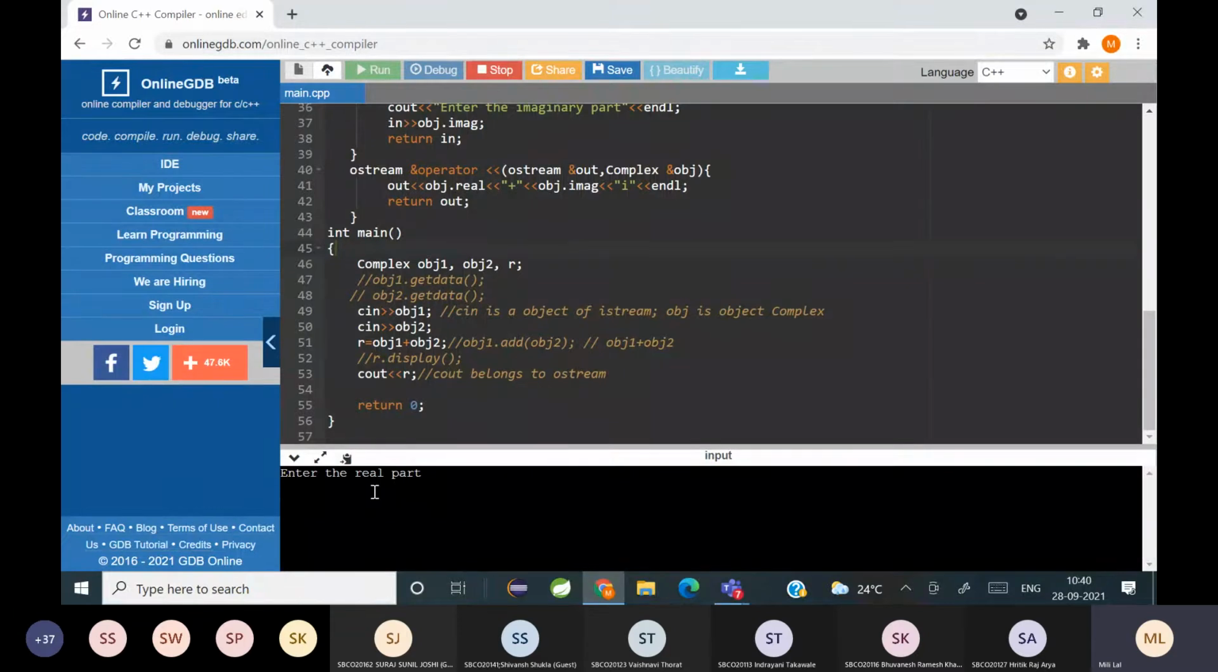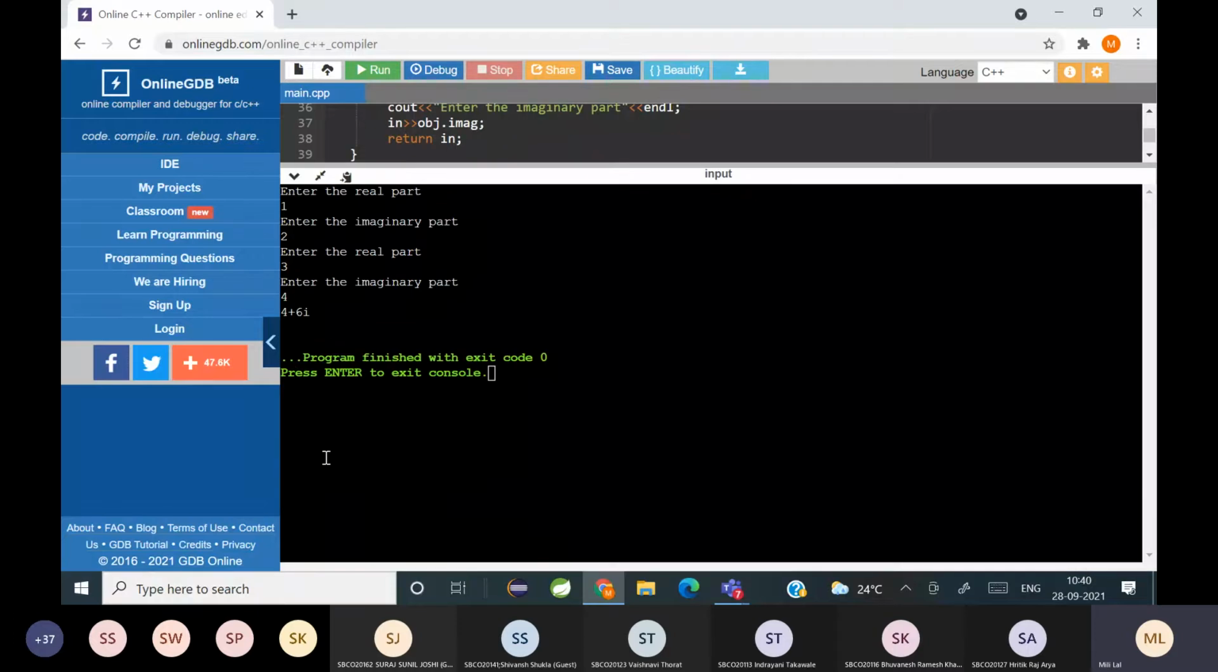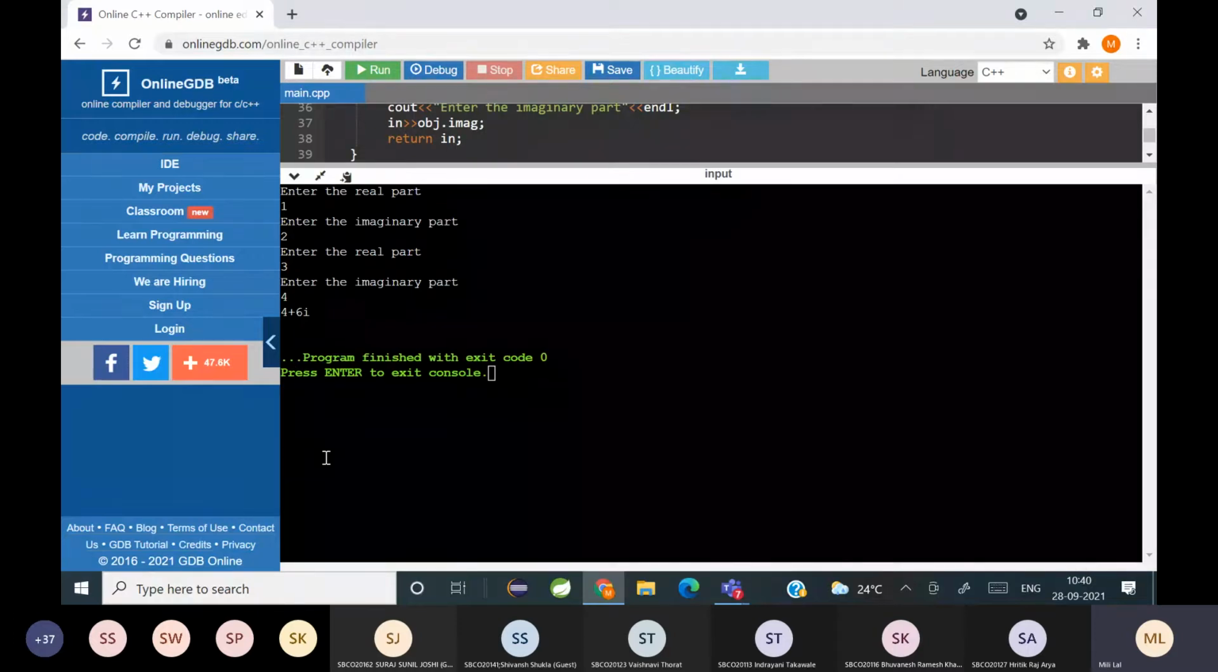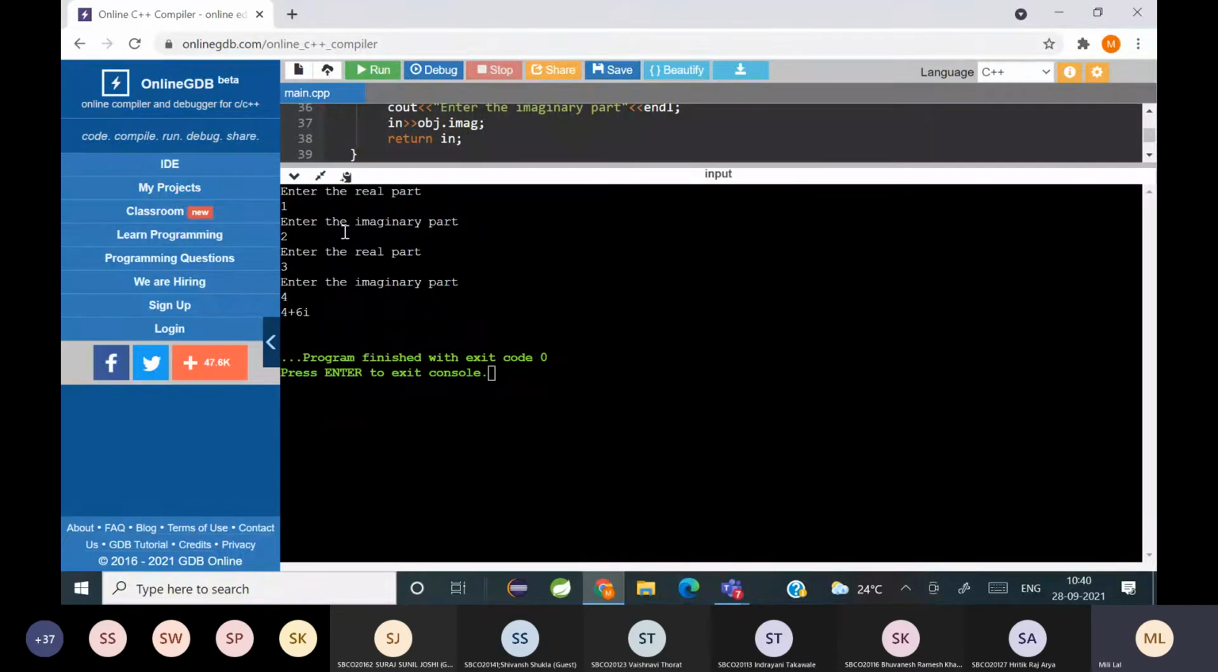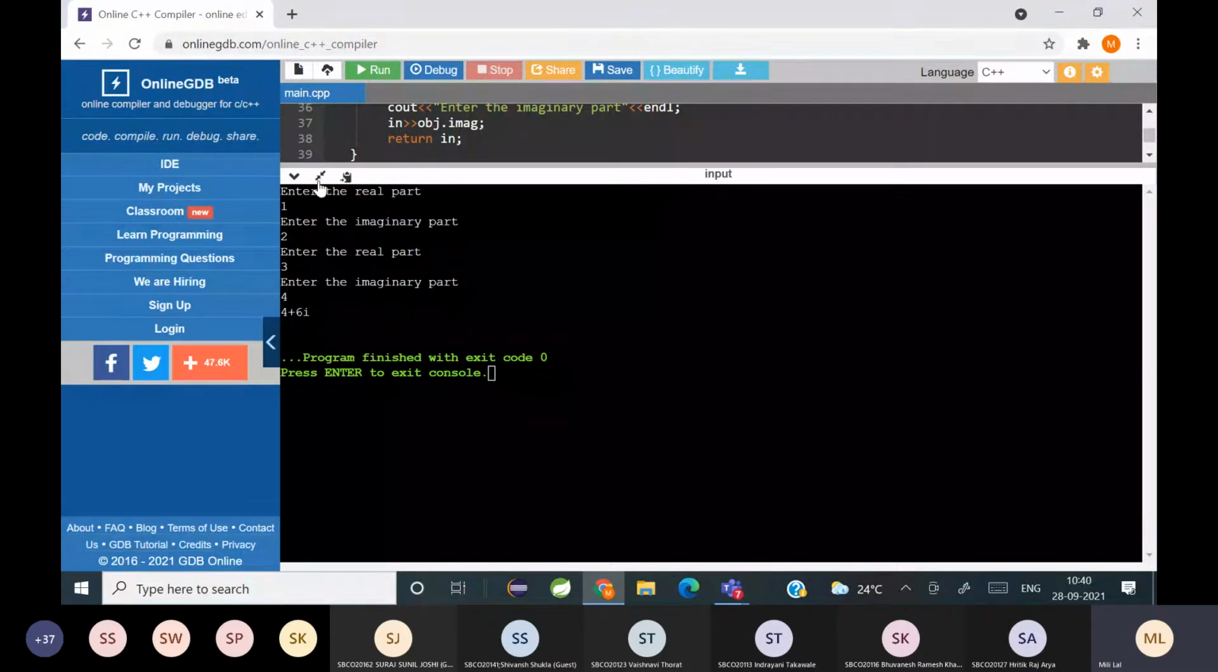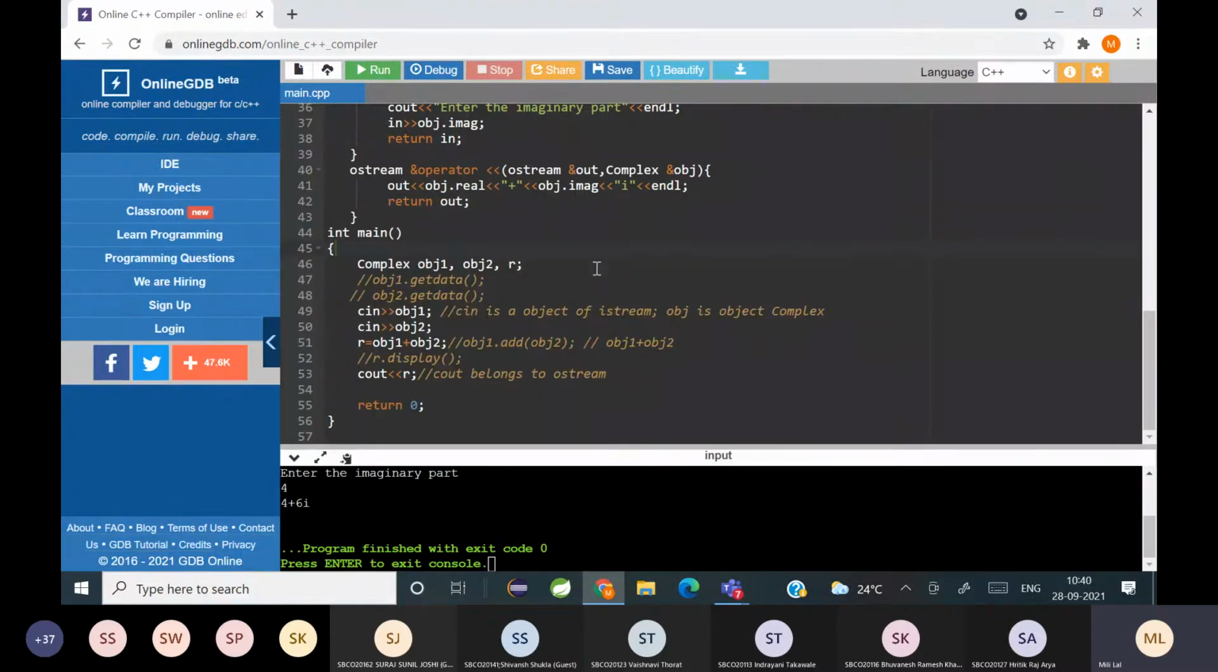It is asking again. They are getting printed, right? Printing means yes, the operator overloading function is working. Is it clear now? Yes, students, have you all understood?